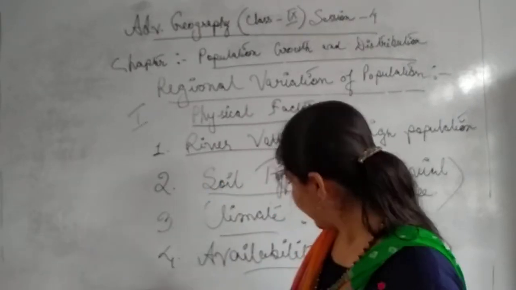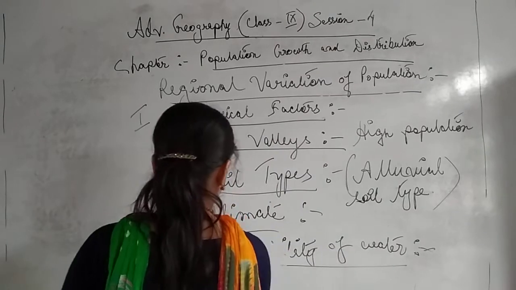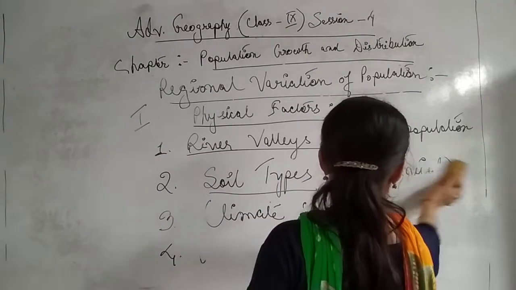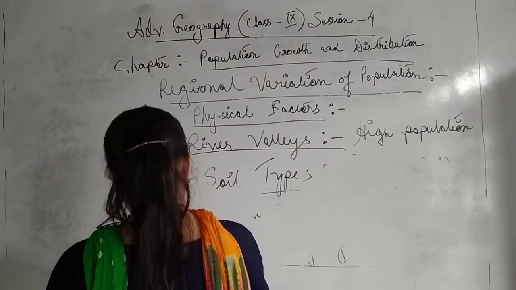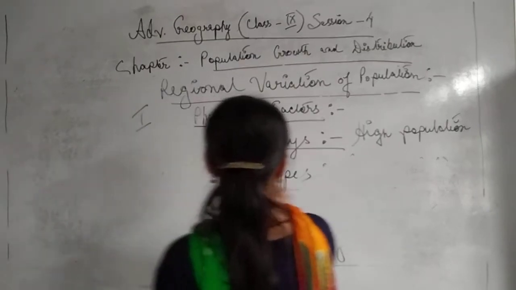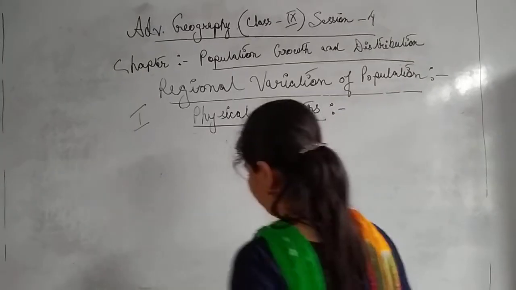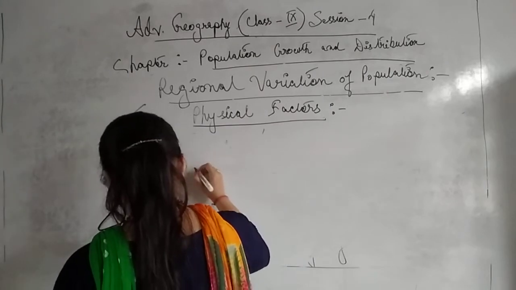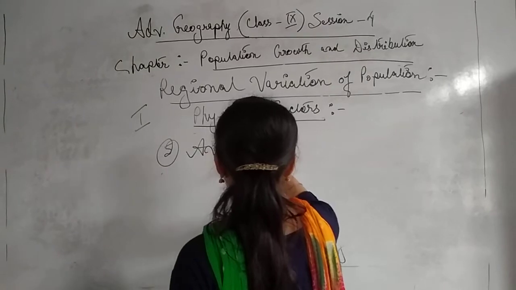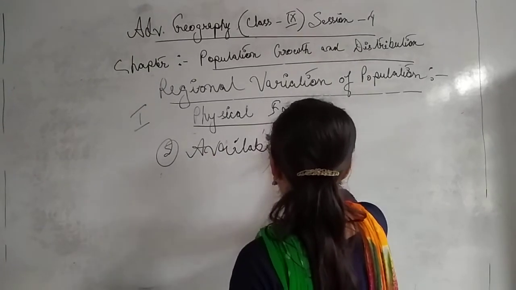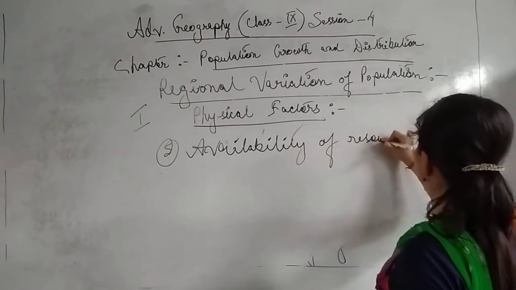So this is what it is, and next, the 5th point we will see: availability of mineral resources. Last but not the least, point number 5, availability of mineral resources. This is also yet another very important factor which is quite responsible for the regional variation of population. Availability of resources.